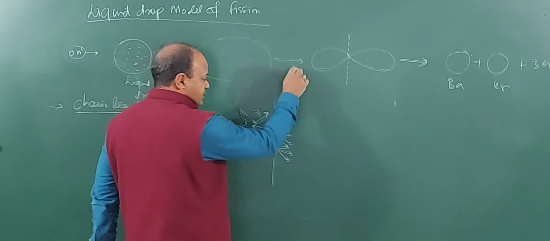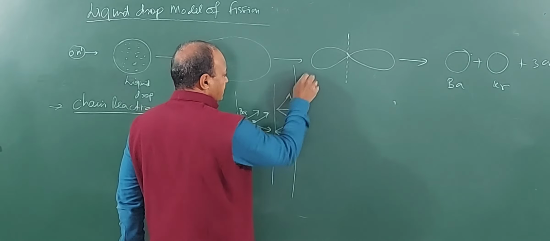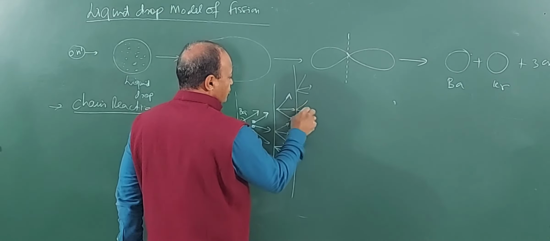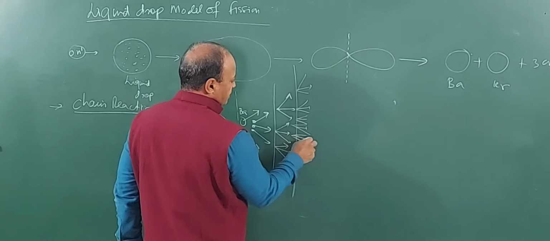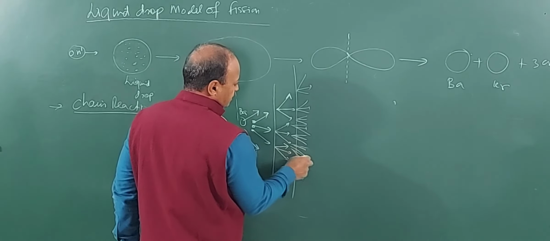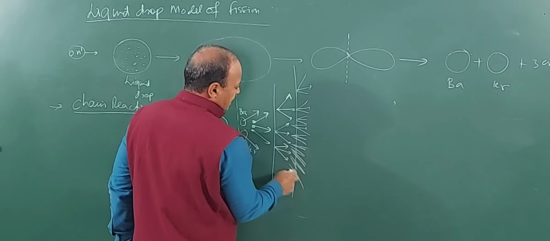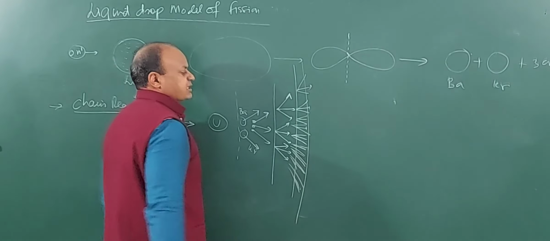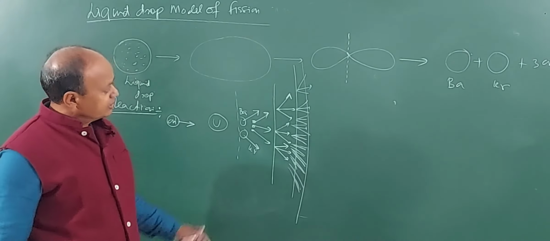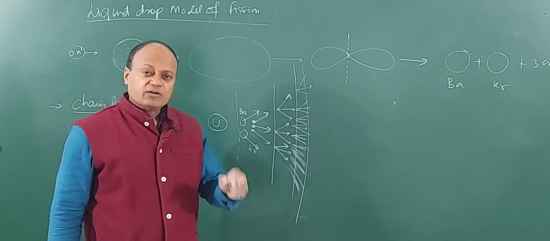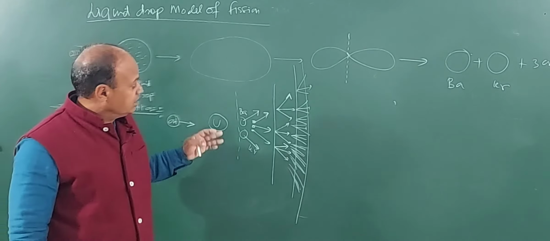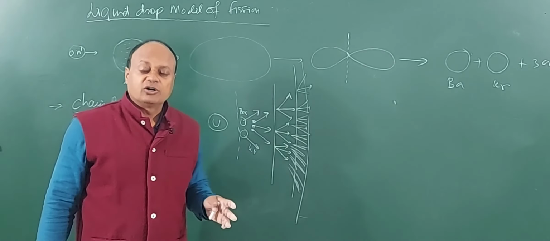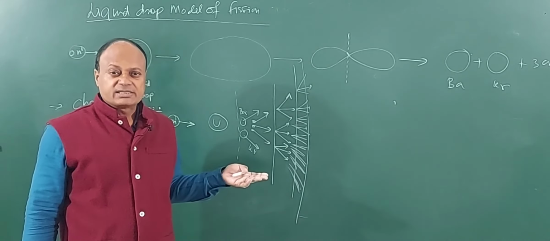Now, at this stage, again, each one of the neutrons is going to produce what? 3 more neutrons. Similarly, 3 more here, 3 more here, 3 more, 3 more. It will go on, and the number will go on increasing exponentially. So, this is what we call a chain reaction. Means once a nuclear fission reaction is started, the reaction can proceed on its own. This is called what? Chain reaction.